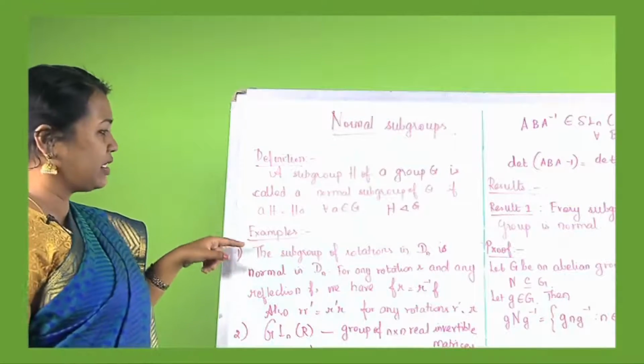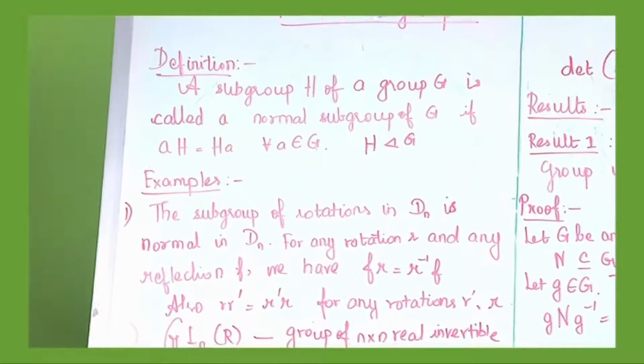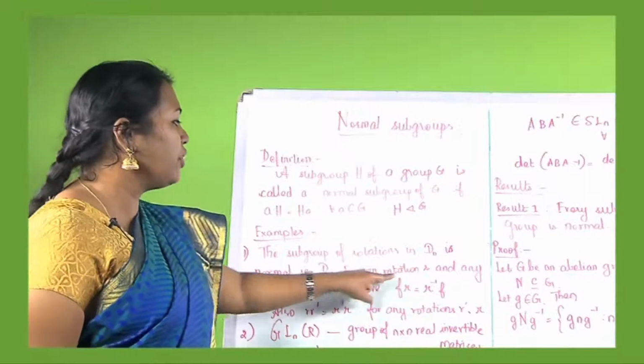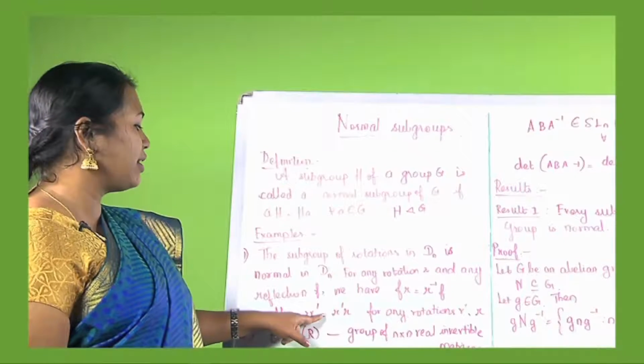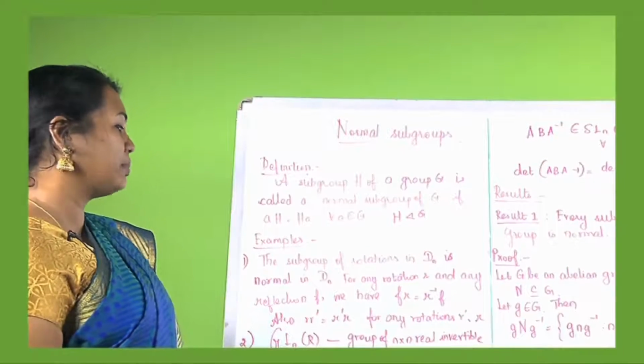Some of the examples here are: number 1, the subgroup of rotations in the set of all rotations of Dn is normal in Dn. For any rotation R and any reflection F, we have F R is equal to R inverse F, and also R' R is equal to R R' for any rotations R', R.